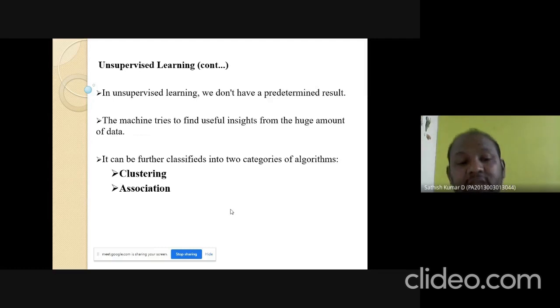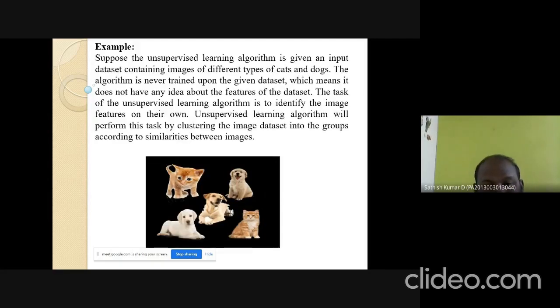Here there are two kinds of classification of algorithms. That is called clustering algorithm. Another one is association algorithm. See, in this example, it is an unlabeled data set. Unlabeled data set means the pictures of various animals are not categorized. That is, cats as well as dogs are all in the same images.